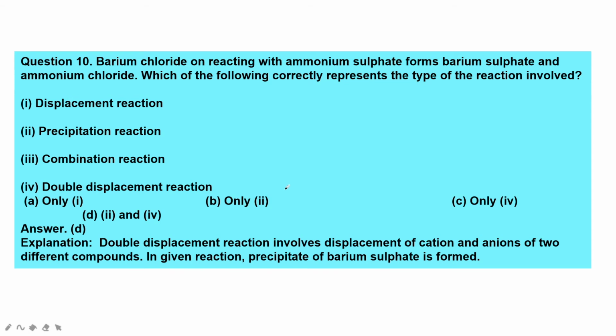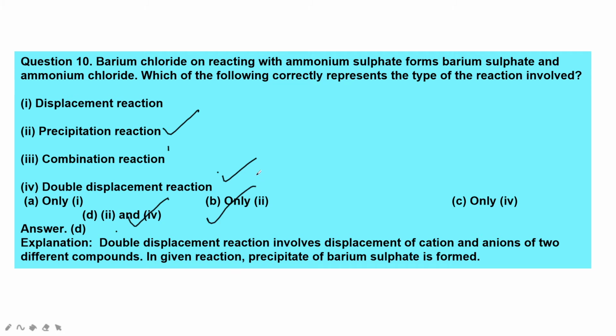Next, barium chloride on reacting with ammonium sulfate forms barium sulfate and ammonium chloride. Which of the following correctly represents the type of reaction involved? Displacement reaction, precipitation reaction, a combination, double displacement. And the answer is precipitation and double displacement reaction. Okay, precipitation and double displacement reaction.